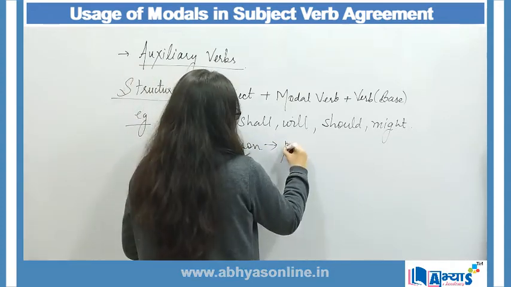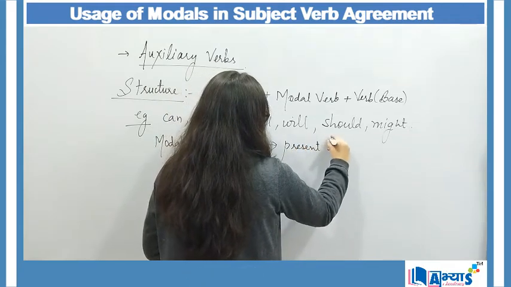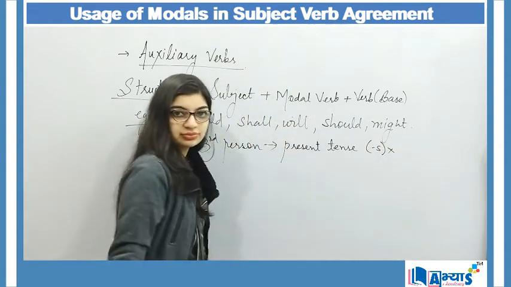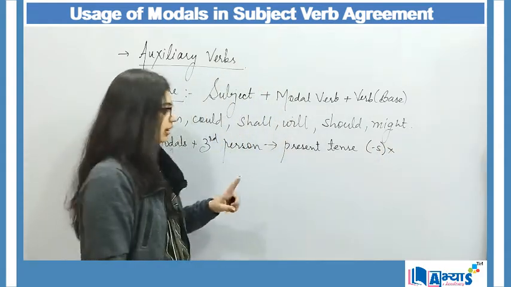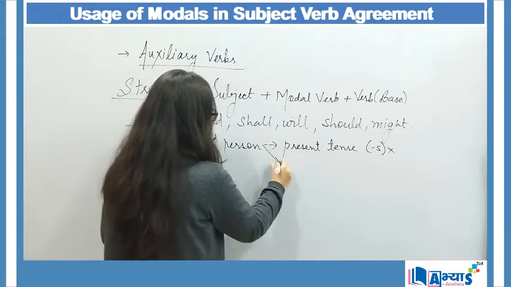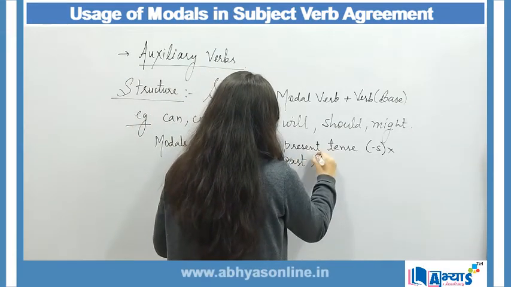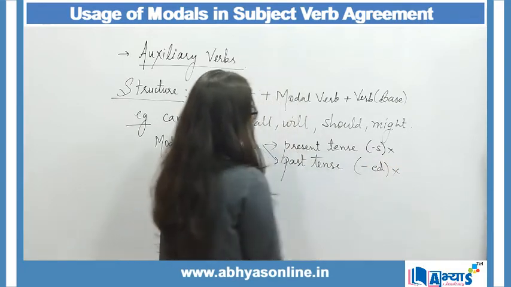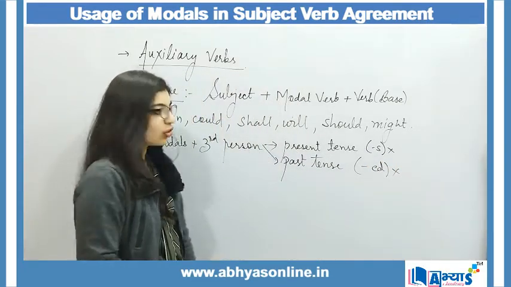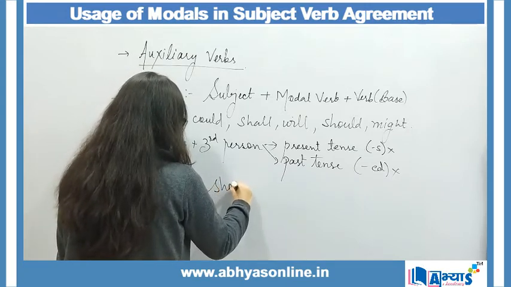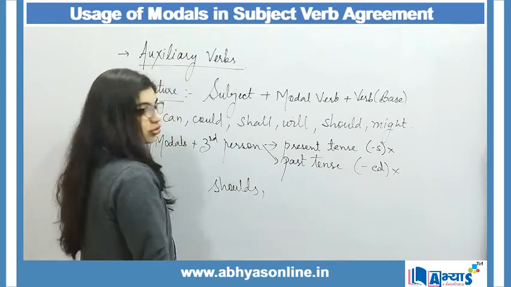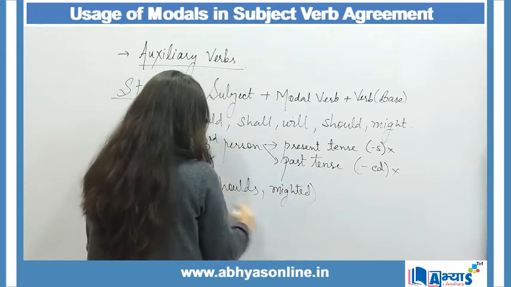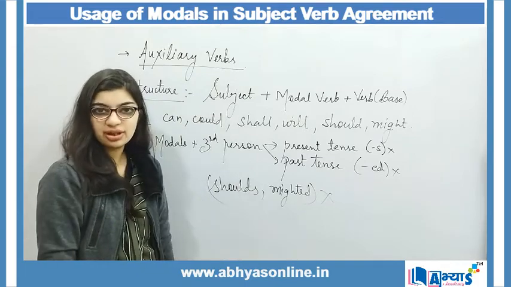Whenever we are talking about present tense, there will be no s after the word, and whenever we are talking about past tense, it will not be followed by ed, which means that there is no word such as shoulds, and there is no word such as mighted. There are no such words in modals.